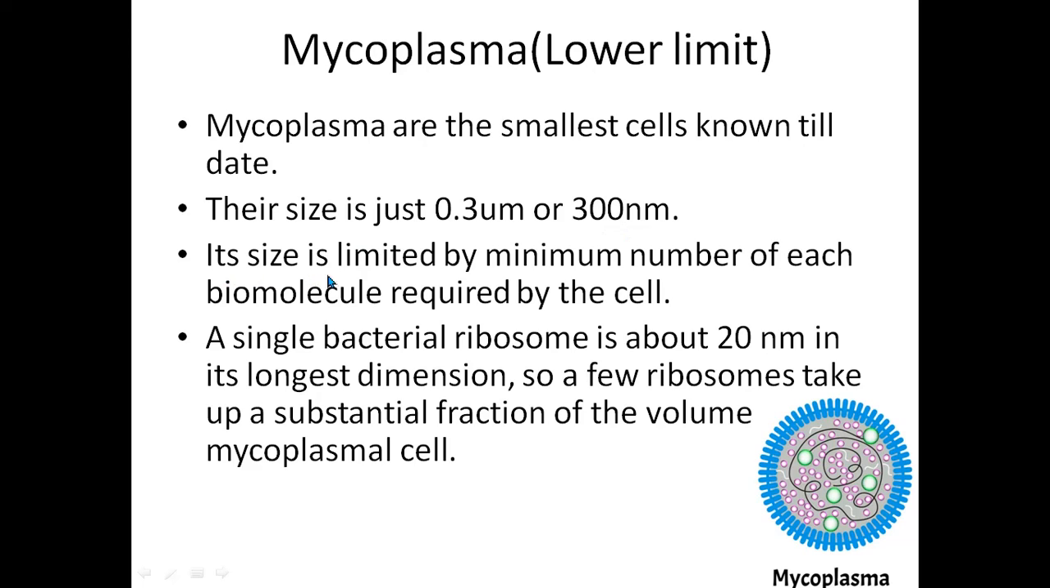Now its size is limited by the minimum number of each biomolecule required by the cell. As we all know, there are certain biomolecules present even in bacterial cells, and a certain minimum number of those biomolecules are required. So for example, a single bacterial ribosome is about 20 nanometers in its longest dimension.